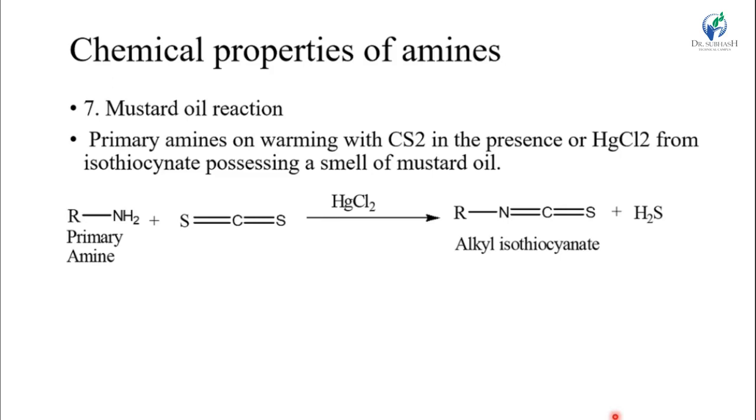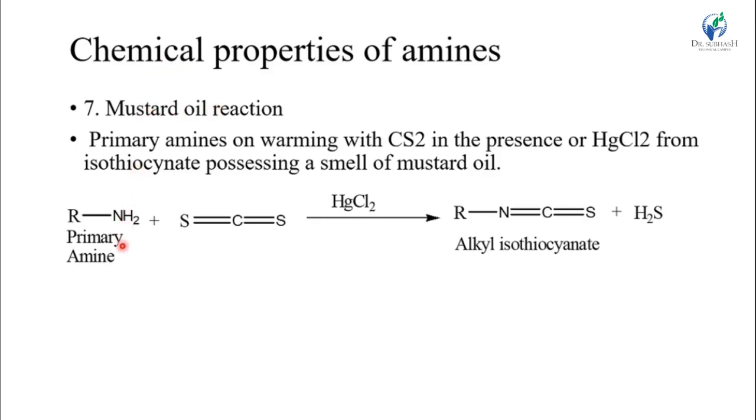Then seventh reaction is the mustard oil reaction. In this reaction, primary amine on warming with CS2 in the presence of HgCl2 forms the isothiocyanate, possessing the smell of mustard oil. That's why this reaction is called the mustard oil reaction.